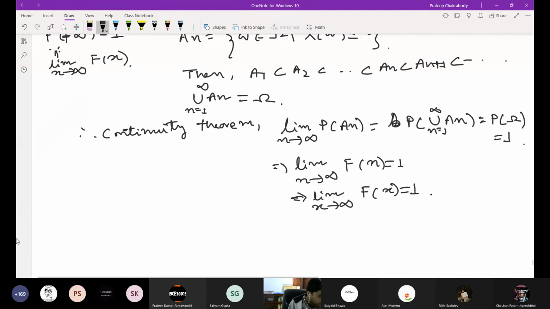Now the next property is the limit as x goes to x0 from the right side of F of x is equal to F of x0.